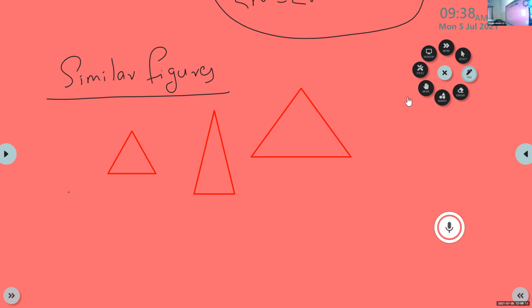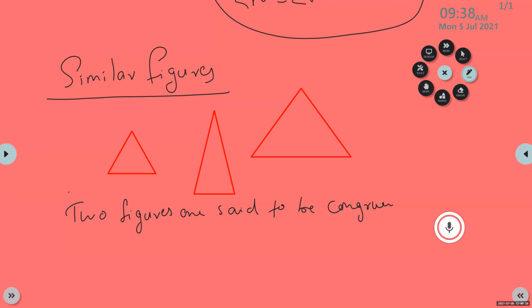Okay, first you write. Two figures are said to be congruent if they have same shape and same size.